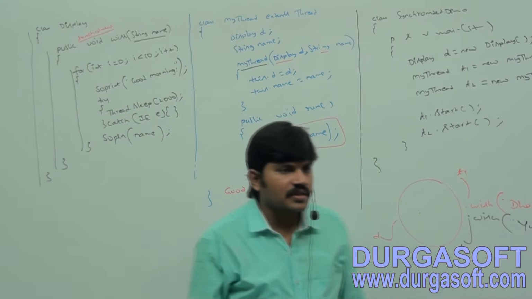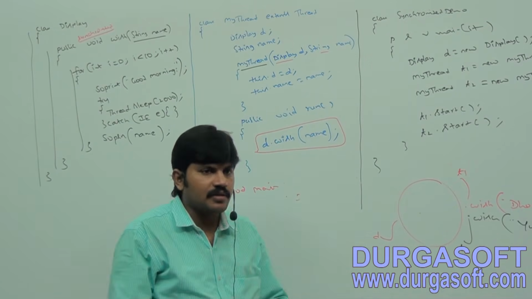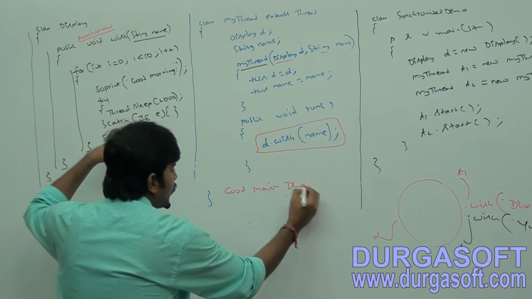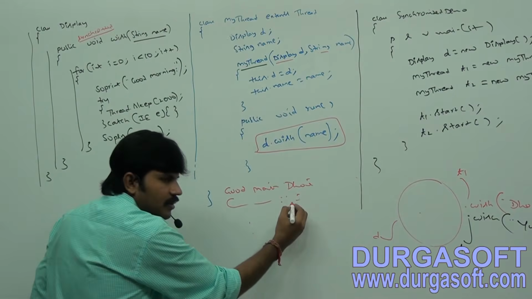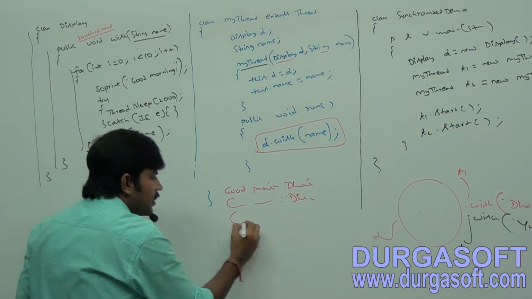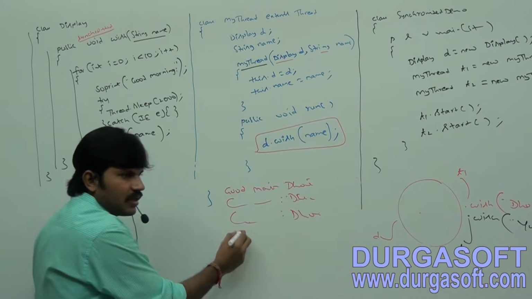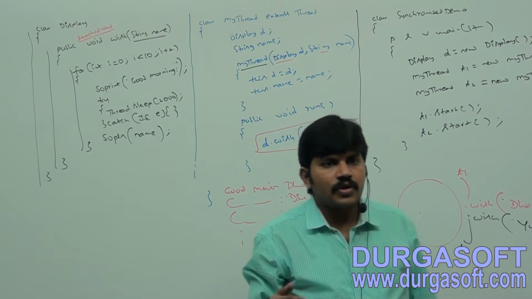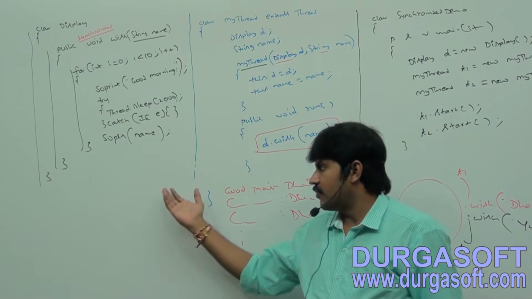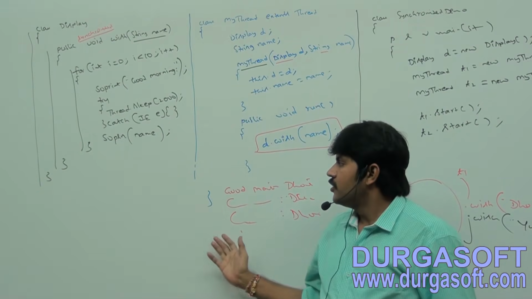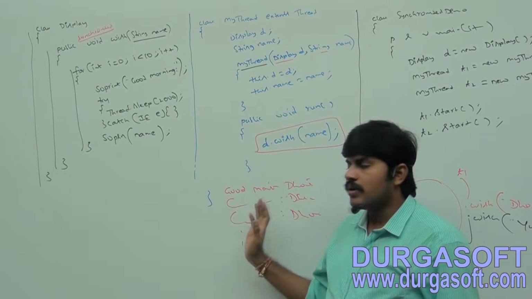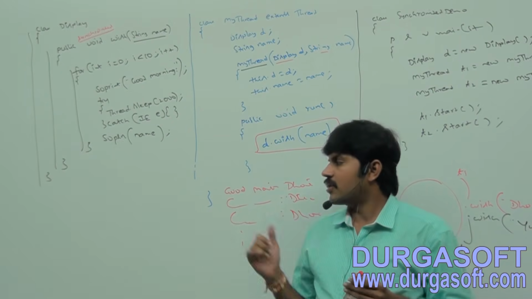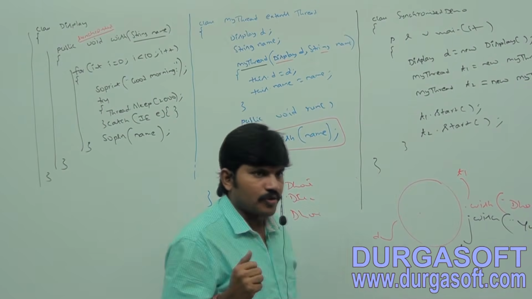Then what Yuvraj has to do is wait. That's all. Good morning. And after 2 seconds, this person is going to wake up Dhoni. And then good morning, and then sleeping Dhoni, and then good morning, and then sleeping Dhoni, like so. Meanwhile, what is Yuvraj going to do? Waiting, right? Yuvraj is going to wait. Once the Dhoni thread completes, only then will Yuvraj get the chance. Correct or not?